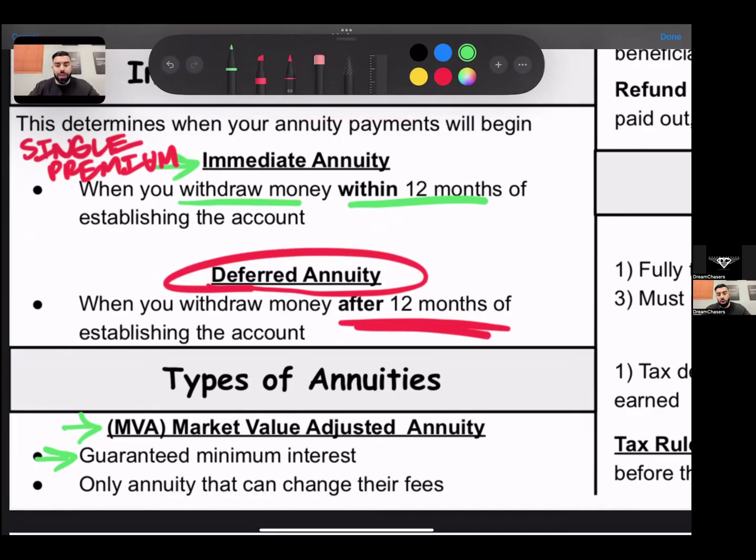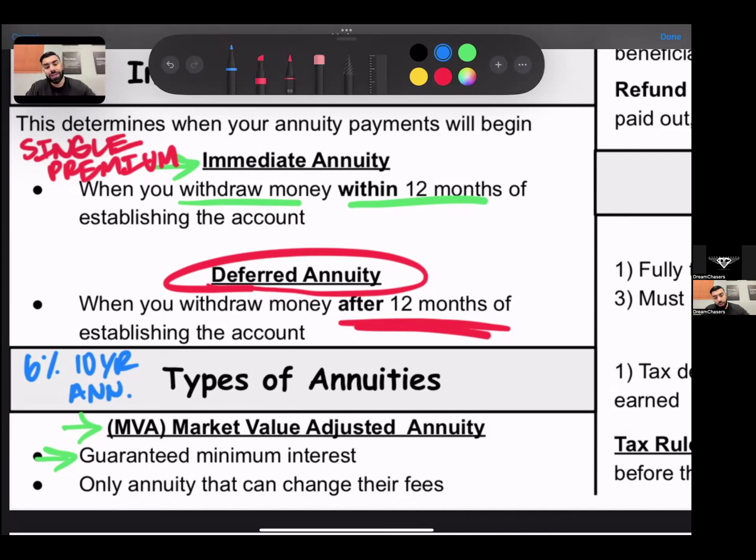Now, if you look at the name, market value adjusted annuity, what this annuity is going to do is adjust itself to the market value. So for example, these are short-term accounts. Let's say it's a 6% 10-year annuity. Because they're guaranteeing you that 6% for 10 years, if the market is low, let's say the market did 2%. It didn't lose, it just gained 2%. You're guaranteed 6%, so they're going to pay you a bonus, right? A 4% to get you to that 6%.